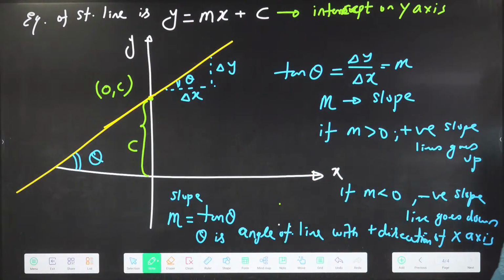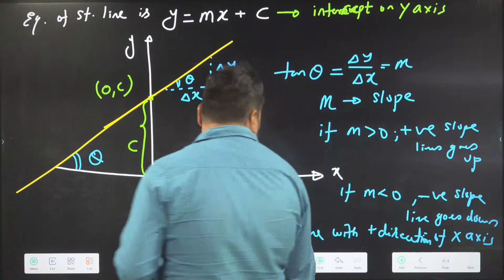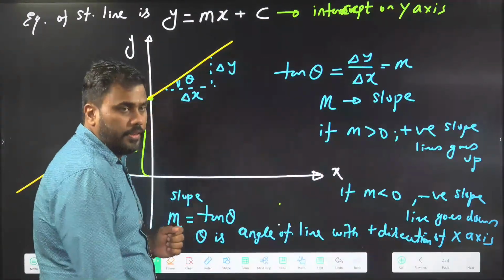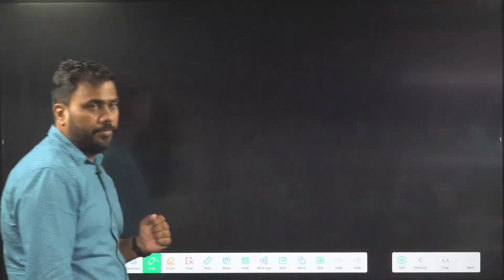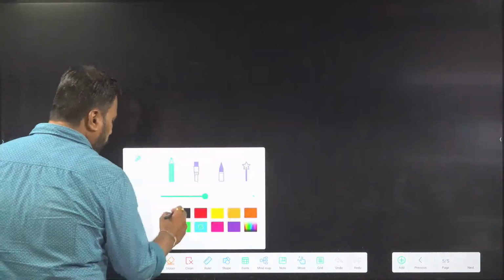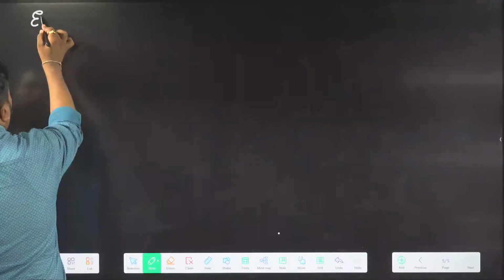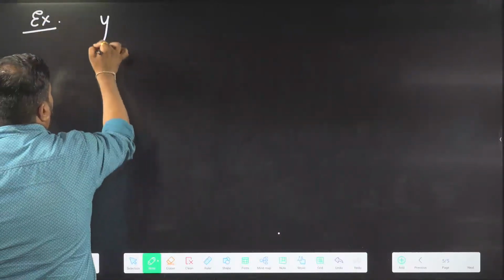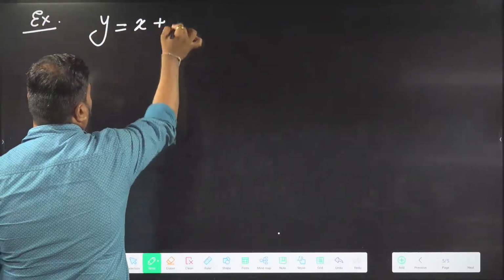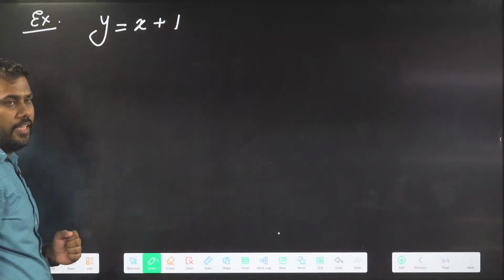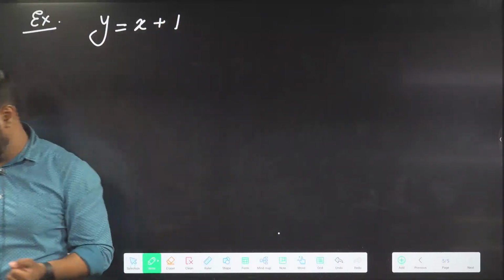A lot of students are saying yes, sir. Okay, so let us practice slope and intercept. Now we will try to draw some graphs of straight lines. I will give you some example equations. Let's take y equal to x plus 1. For example, I am taking y equal to x plus 1.